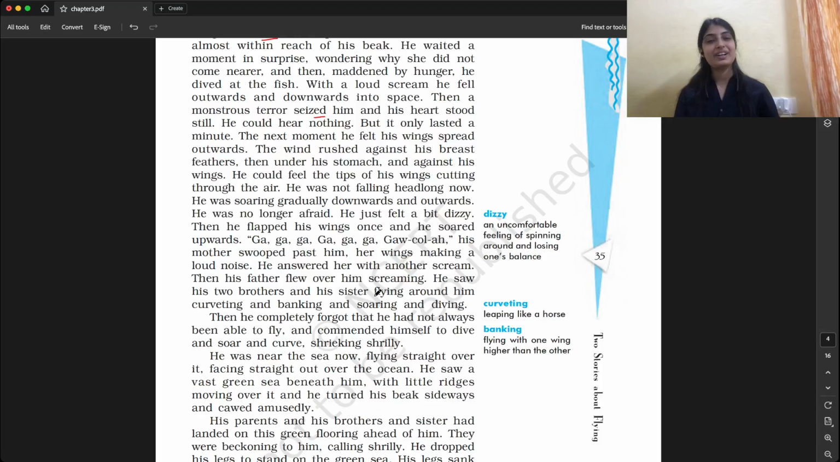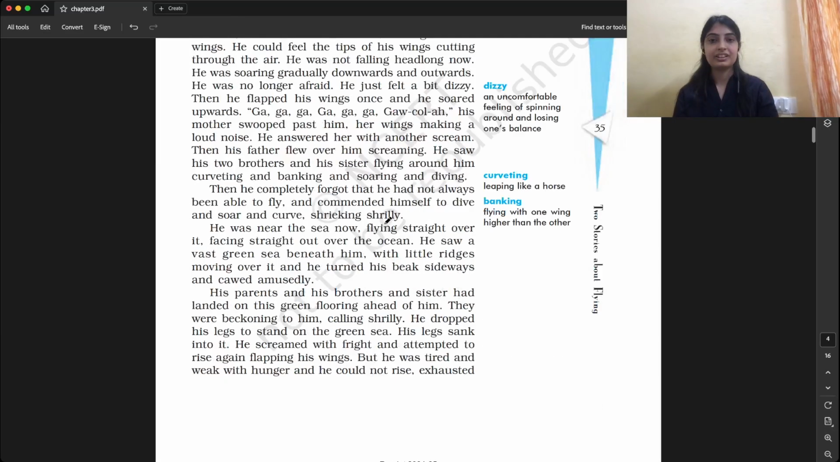Curvating, banking means to fly like make one wing a little bit higher and the other wing a little bit like this. You must have seen the birds flying like this, flying like that. So they all just banking. Soaring means being high, getting into a higher place, flying higher. And diving means taking their fishes, their food from water. Diving is going below water.